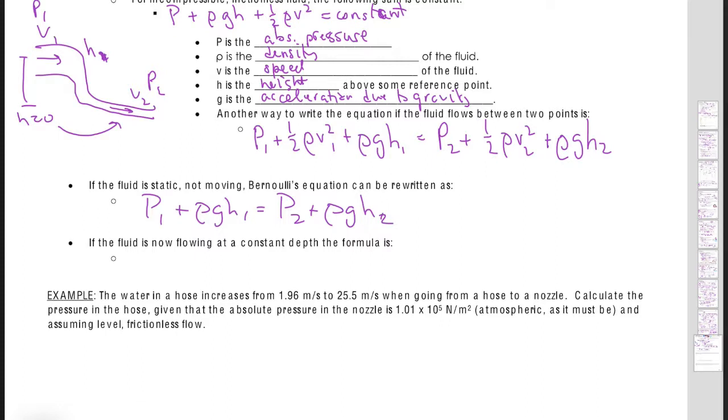Okay, now if the fluid is flowing at a constant depth, you can get rid of the H's, and so it just reduces down to P1 plus 1/2 rho V1 squared equals P2 plus 1/2 rho V2 squared. Okay.